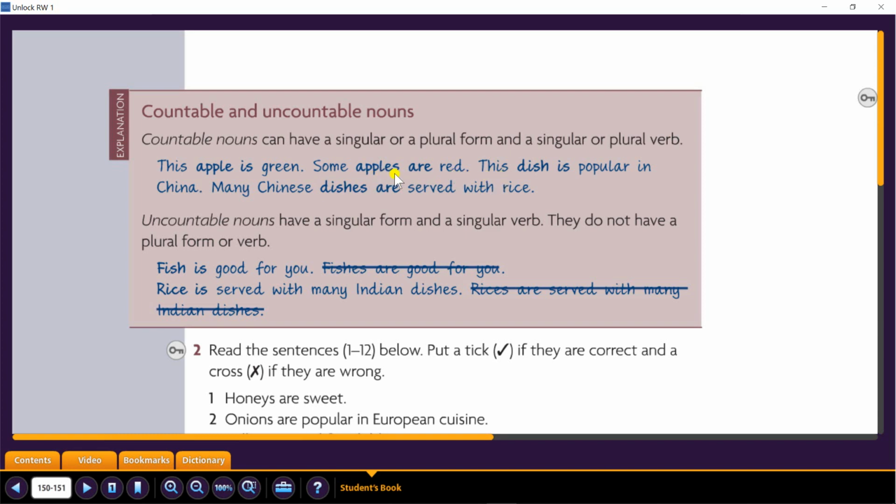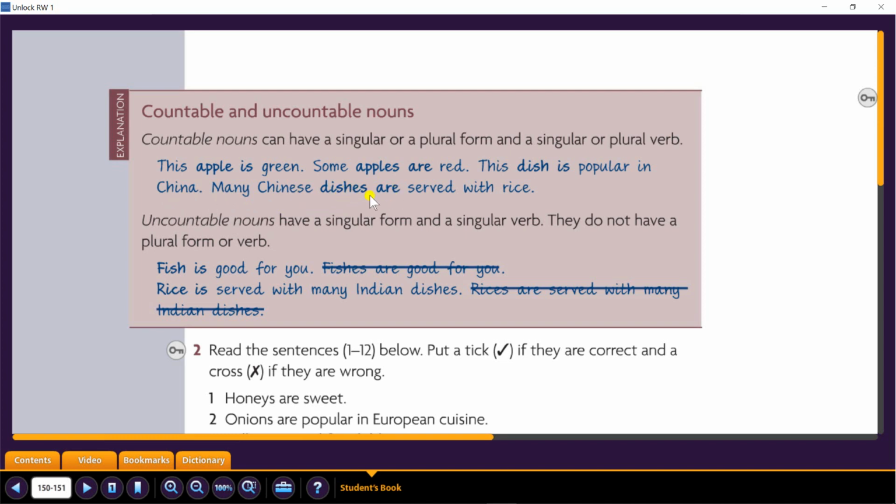So here is apple. Since we have apples, the verb to be needs to be plural. Are. Next one is, this dish is popular in China. Many Chinese dishes.